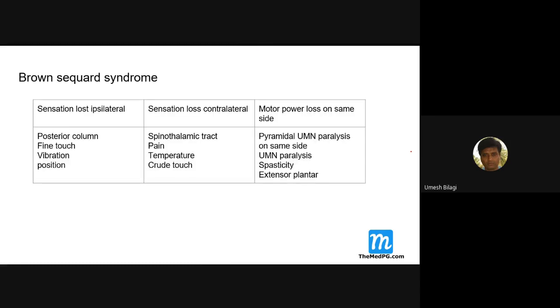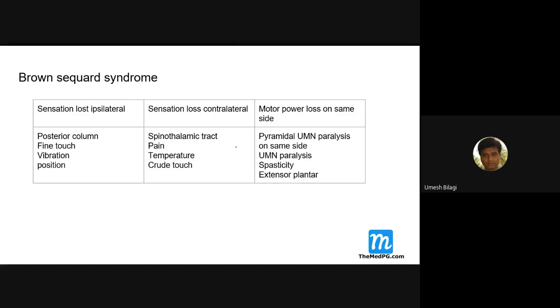Now, Brown-Sequard syndrome. We'll discuss Brown-Sequard syndrome now. In Brown-Sequard, these two are for sensory and this is for motor. Sensory loss on the ipsilateral side is related to the posterior column: fine touch, vibration, position. Contralateral loss is related to the spinothalamic tract: pain, temperature, and crude touch.